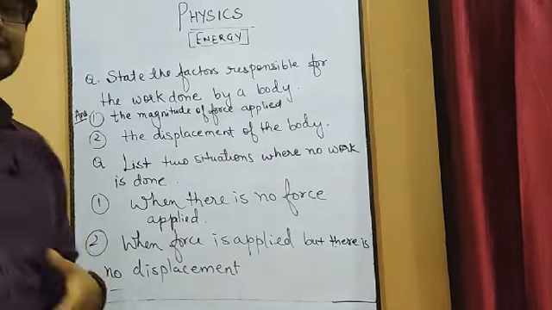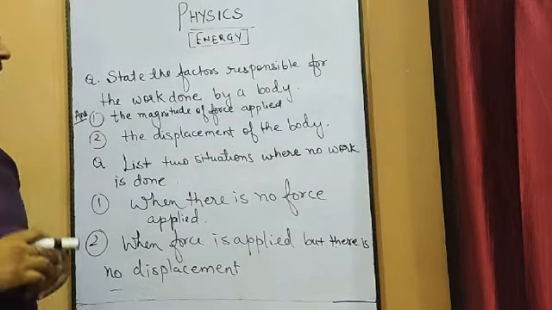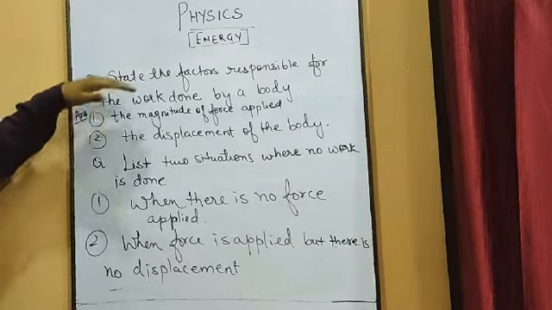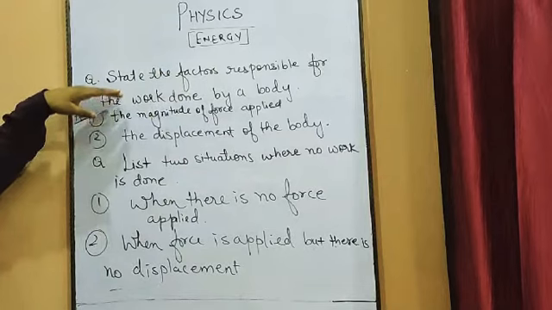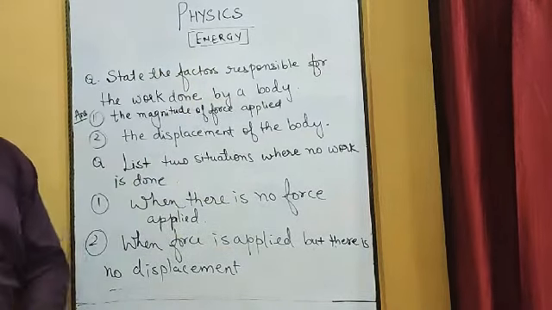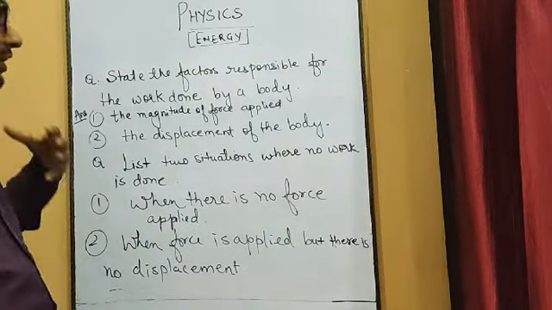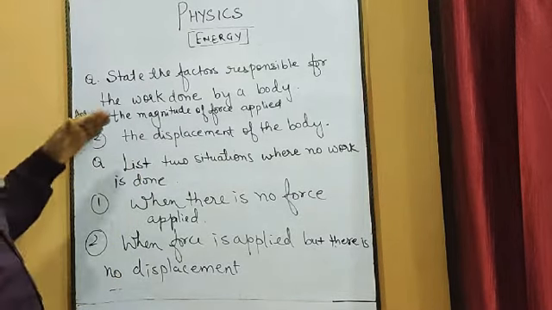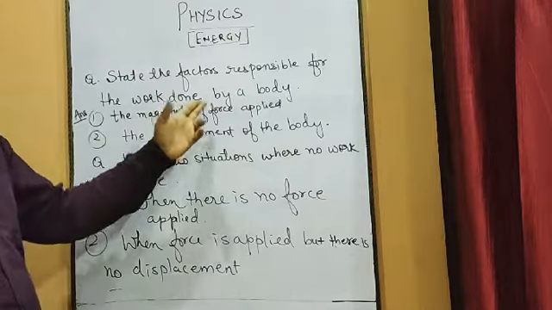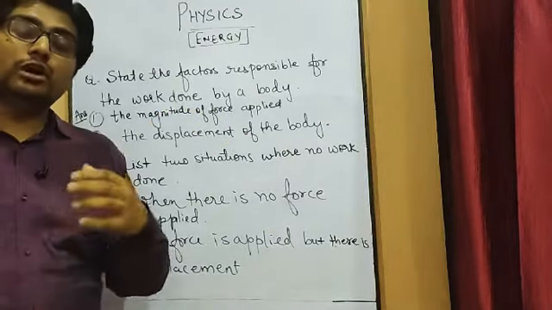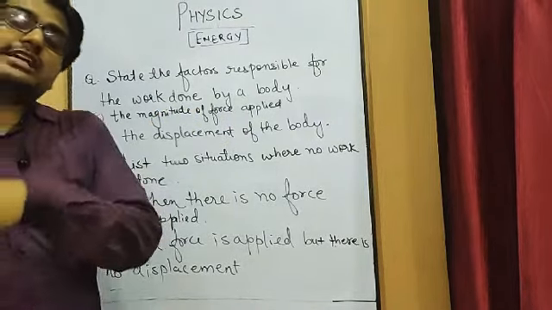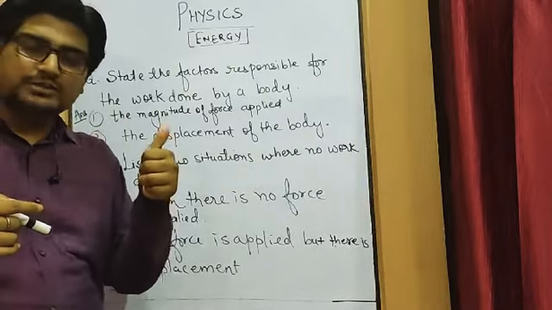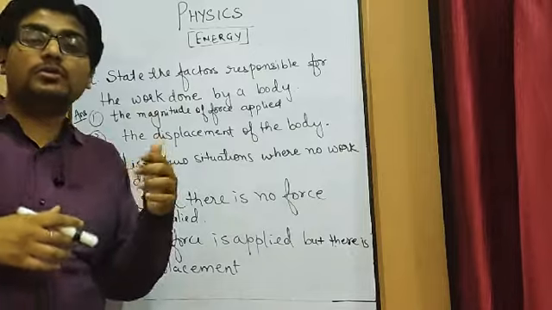Now let us discuss some questions which are based on the factors. Question number 1: state the factors responsible for the work done by our body. Under which factors can you say that work has been done by our body? Factor number 1 is the magnitude of force applied, meaning how much force has been applied. If force has been applied on the body, only then can you say that work has been done.